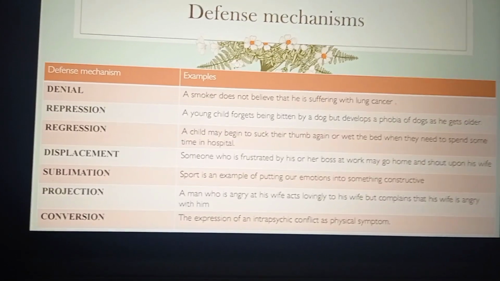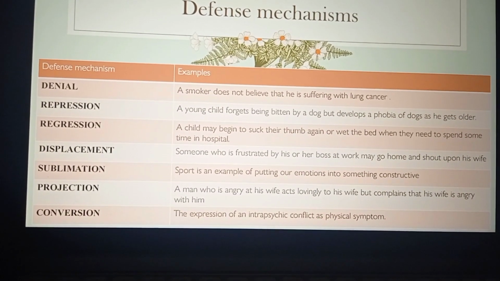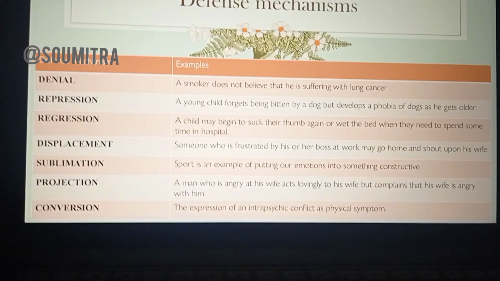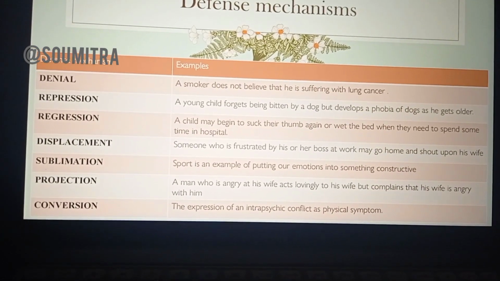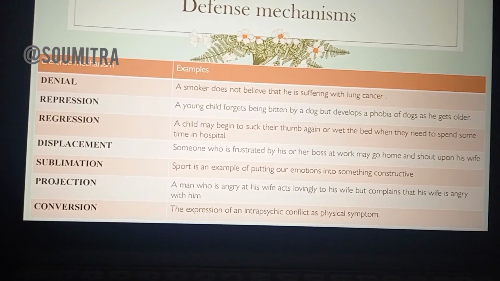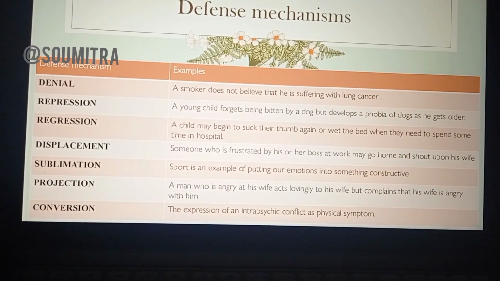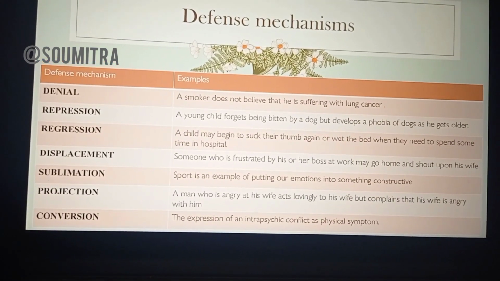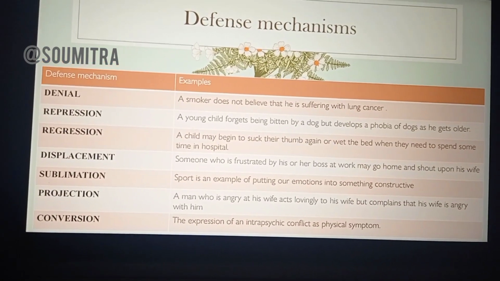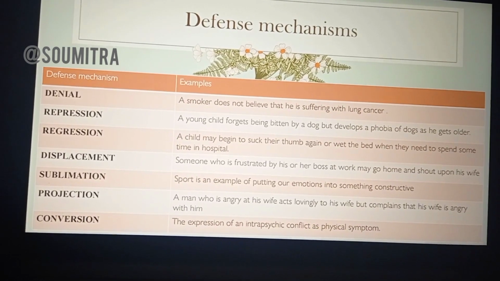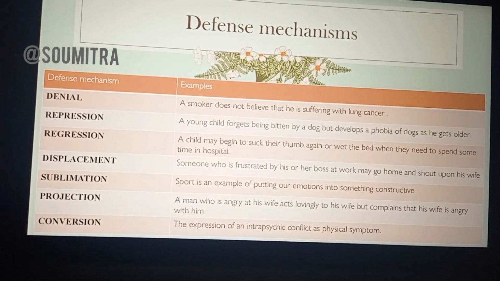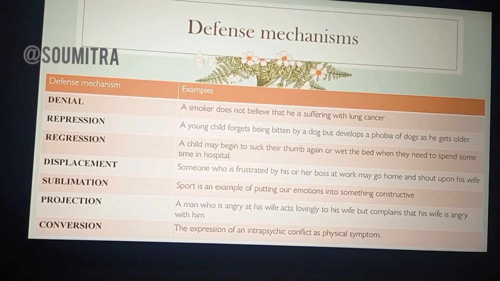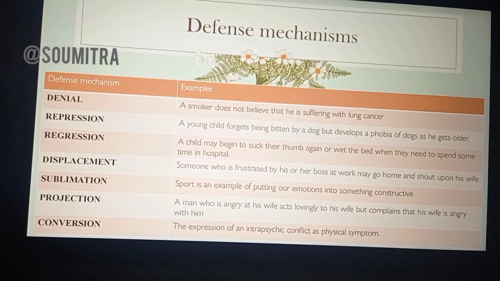Then next we'll see sublimation. Sport is an example of putting our emotions into something constructive. Here we can give some other example. Suppose a woman who recently broke up in a relationship puts all her emotions together and makes them useful for something constructive, like building herself or building her own potential.